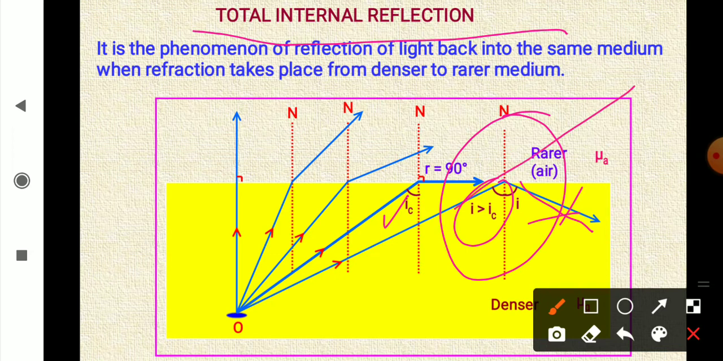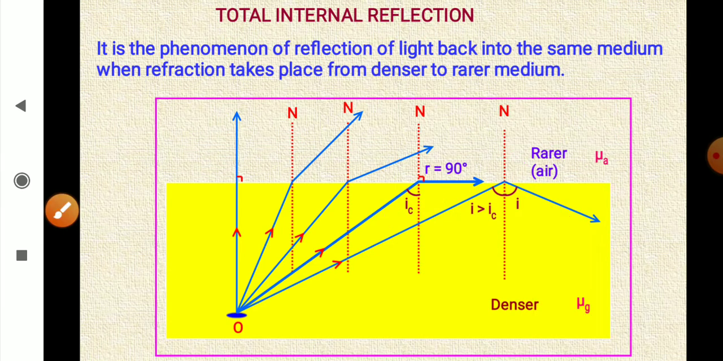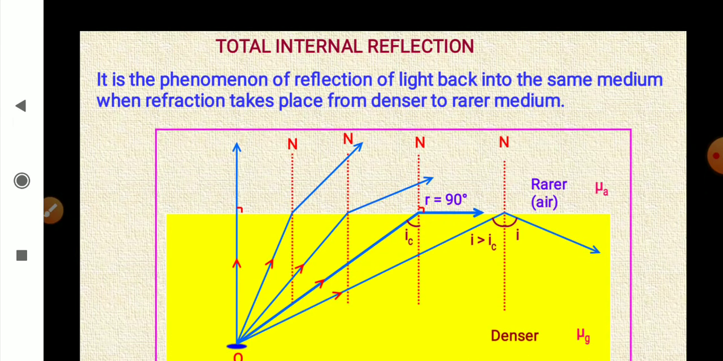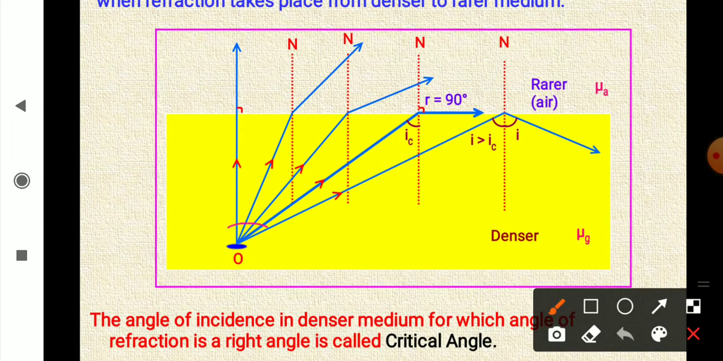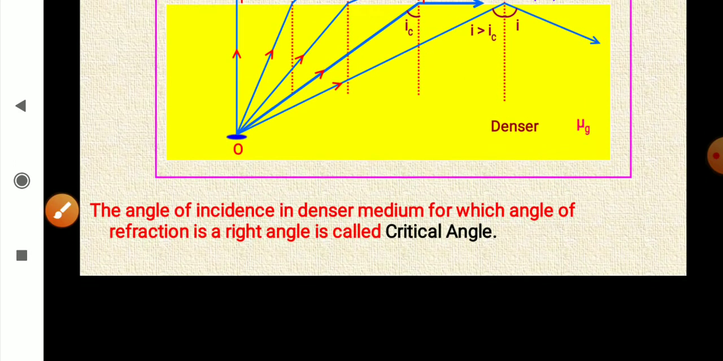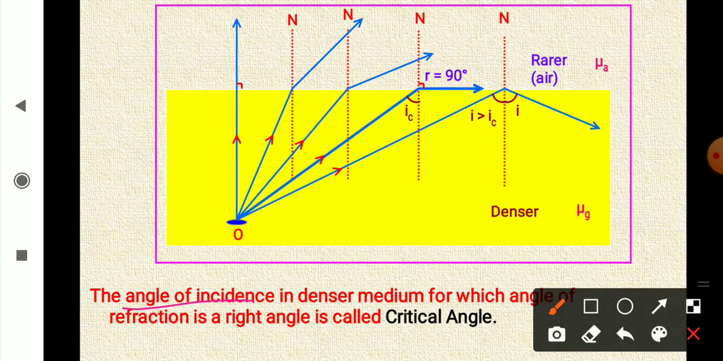No light ray is going into the rarer medium. And this will take place only and only when the object is placed in the denser medium. That means refraction takes place from the denser medium to the rarer medium, and the angle of incidence is greater than the critical angle. So, the angle of incidence in the denser medium, for which the angle of refraction is a right angle, is called the critical angle.